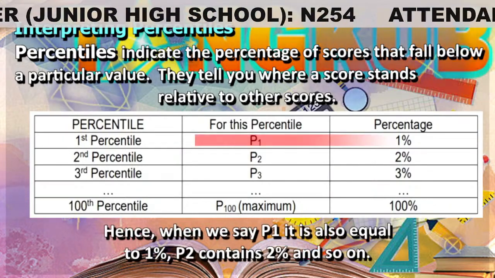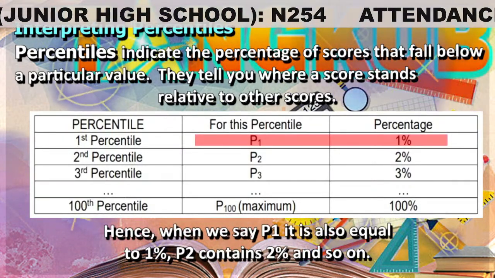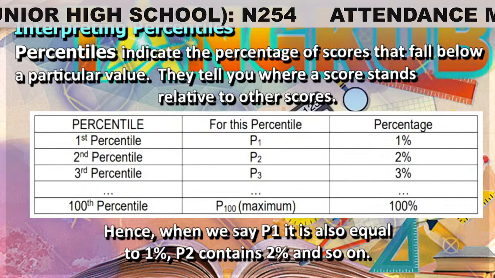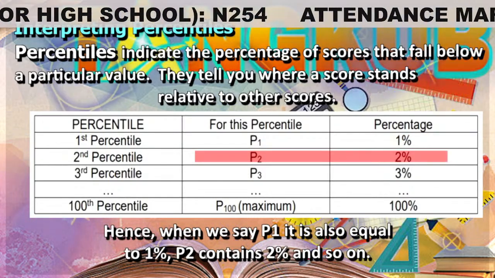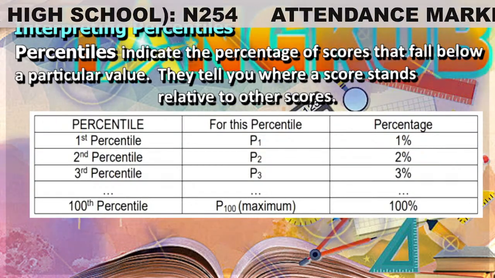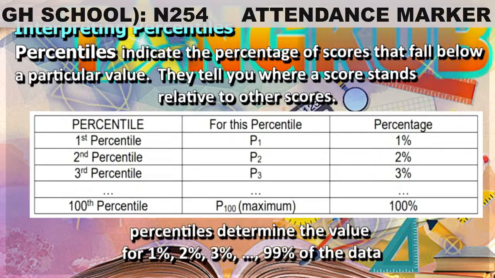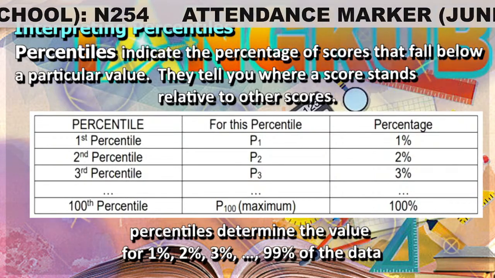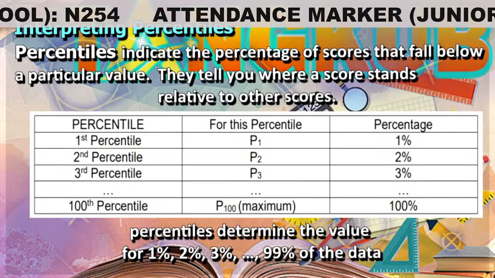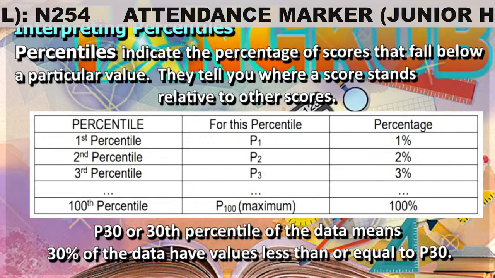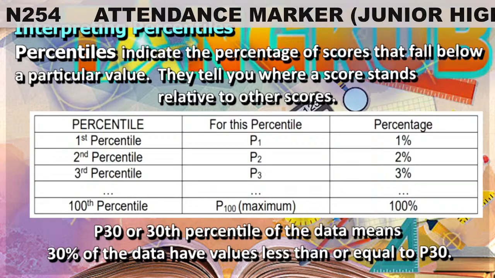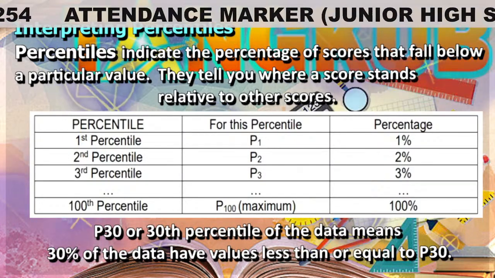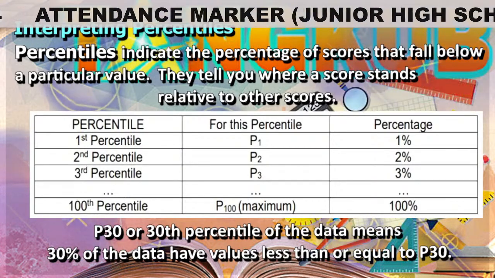Hence, when we say percentile 1, it is also equal to 1%. Percentile 2 contains 2%, and so on. In other words, percentiles determine the value for 1%, 2%, 3%, up to 99% of the data. Percentile 30, or the 30th percentile of the data, means 30% of the data have values less than or equal